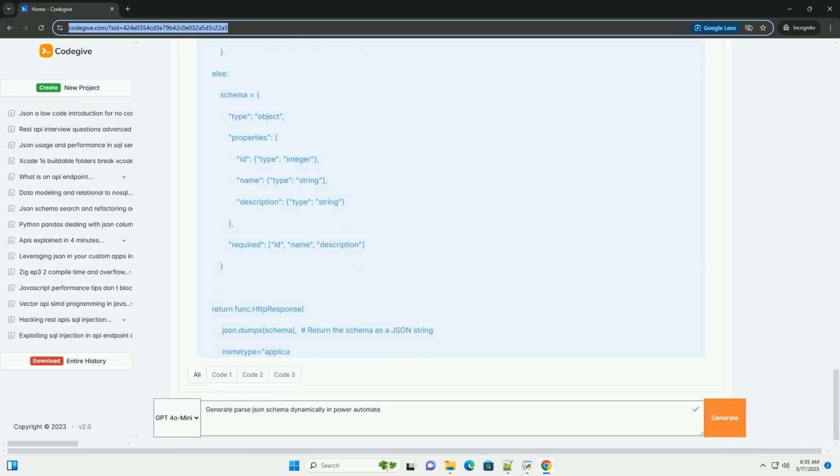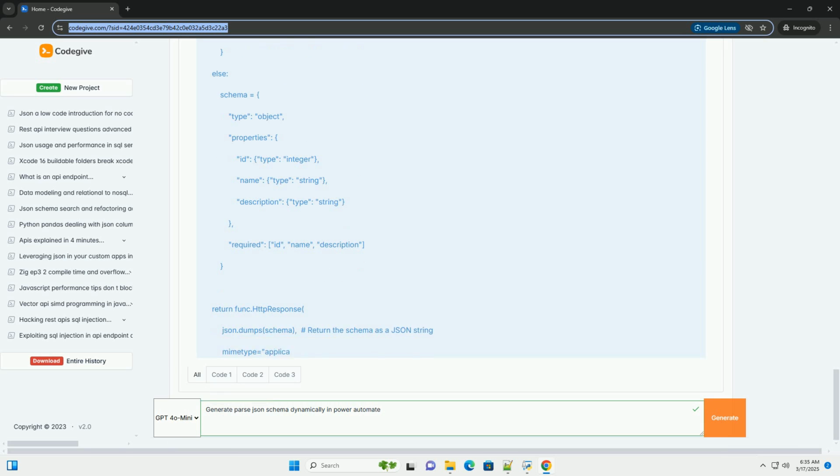Flow steps. 1. HTTP action: get the JSON data from the API. Assume the API endpoint is https://example.com/products/123. 2. Compose, sample JSON, optional. This is for testing and visualizing. Copy the JSON from the HTTP action's body. 3. Condition: check if the price field exists in the JSON. Expression: contains(string(body('HTTP')), 'price').